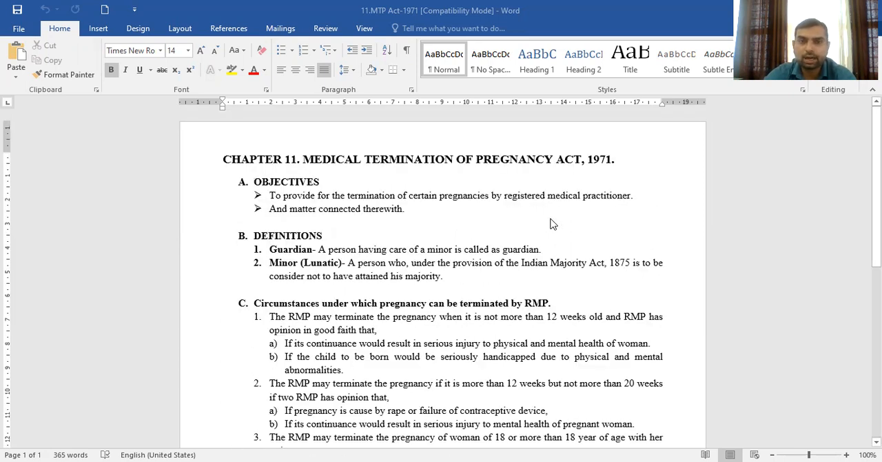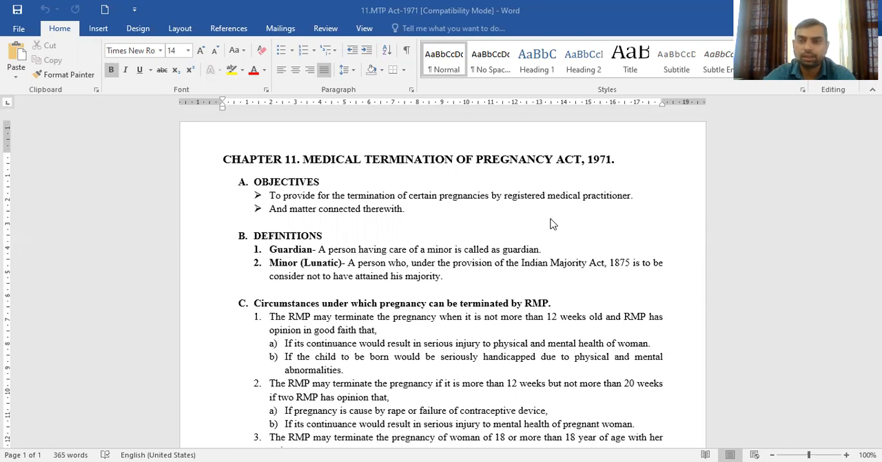So friends, let's start with the aims and objectives involved in this particular act. The main important objective of this act is that certain pregnancies can be terminated only by a registered medical practitioner. The main objective is to provide the rules by which the pregnancy can be terminated by only a registered medical practitioner.